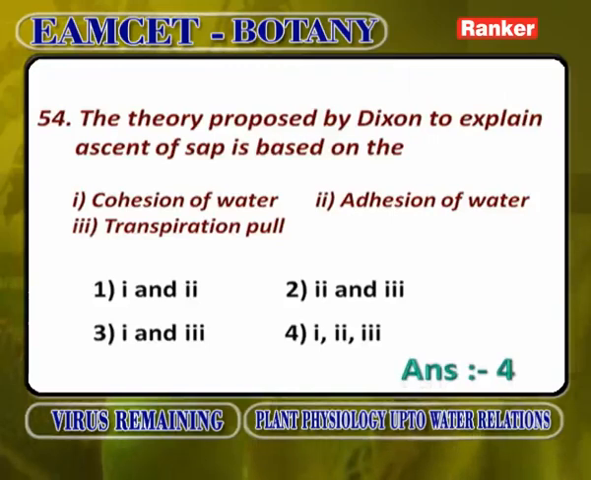The theory proposed by Dixon to explain ascent of sap is the cohesion tension theory.